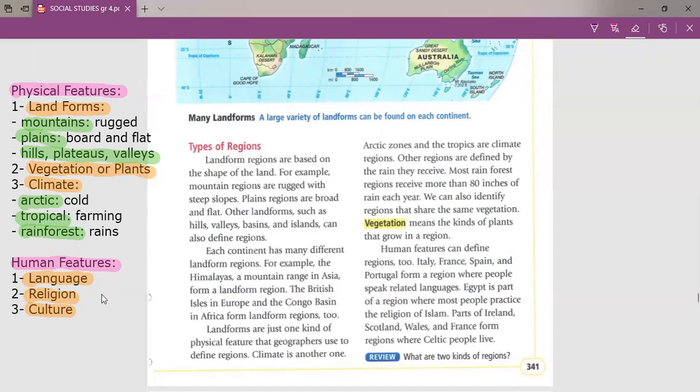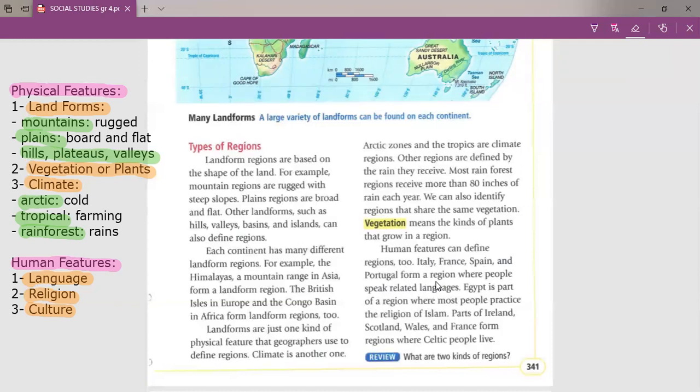Sometimes we could define the region, look at this verb, don't forget this verb. Define here means describe. I could define a region according to its human feature, like the language. For example, we could find that Italy, Spain, France, and Portugal all speak related languages. So all of these regions have a common human feature, which is language.